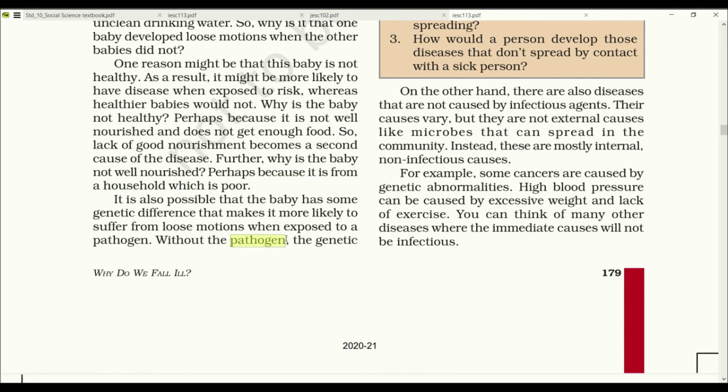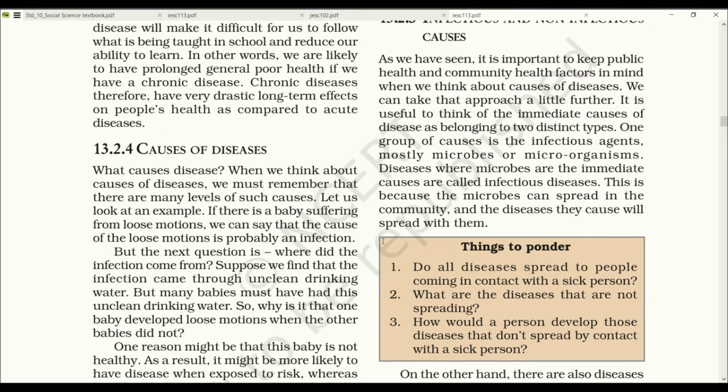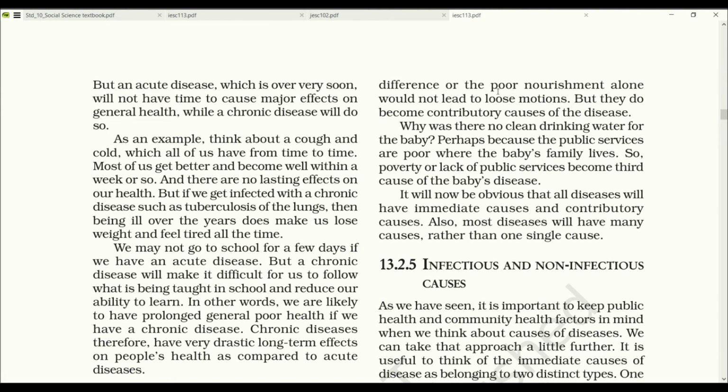Pathogens are harmful bacteria or microorganisms. The genetic difference or the poor nourishment alone would not lead to loose motion, but they do become contributory causes of the disease. Why was there no clean drinking water for the babies? Perhaps because the public services are poor where the baby's family lives. So the poverty or lack of public services becomes a third cause of the baby's disease.